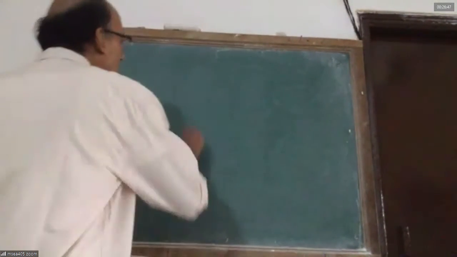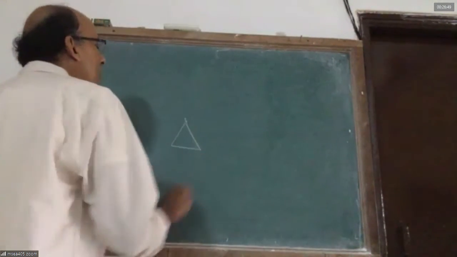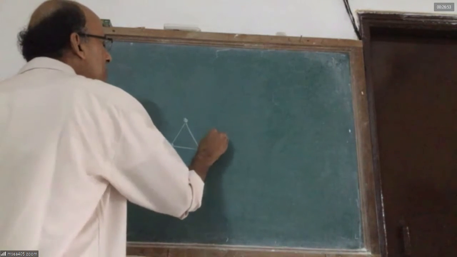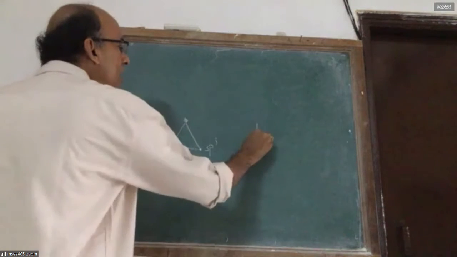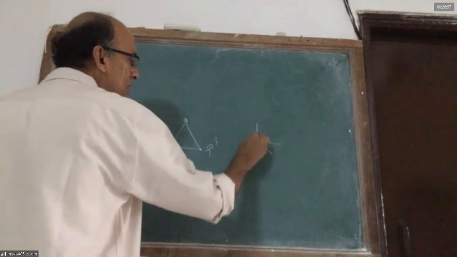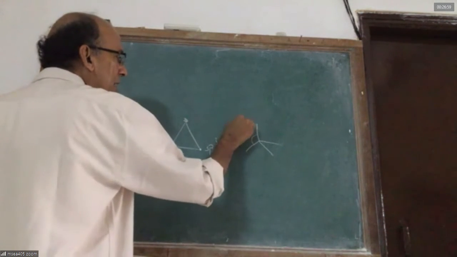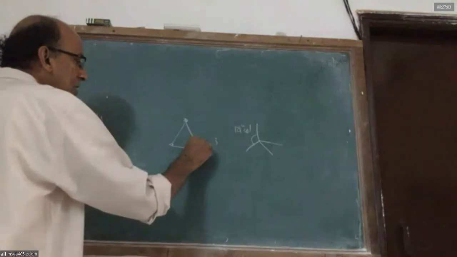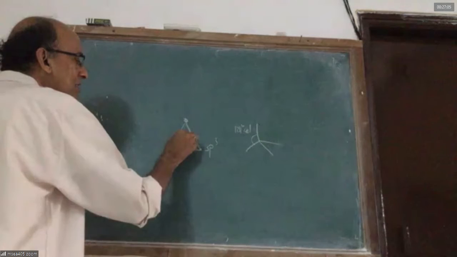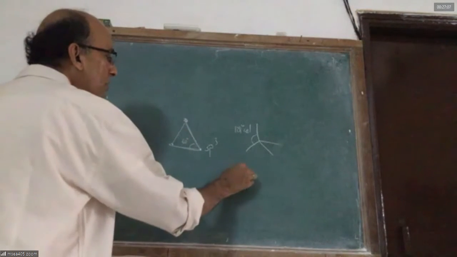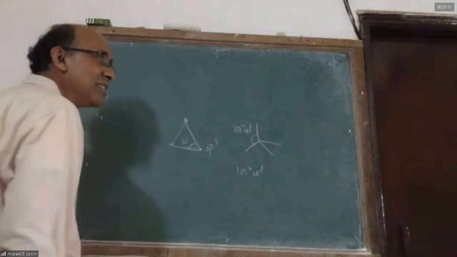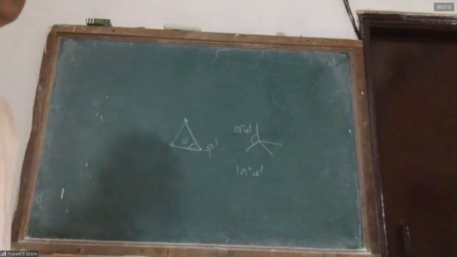Why has all this problem come? If there are only 3 members in a ring, in a cycloalkane, every carbon is sp3 hybridized. Generally, sp3 hybridized carbons require a bond angle of 109 degrees 28 minutes. But in cyclopropane, the CCC angle will be 60 degrees. See, the ideal angle is 109 degrees 28 minutes. But here the forced angle is 60 degrees. It will be very, very, very unstable because of angle strain.